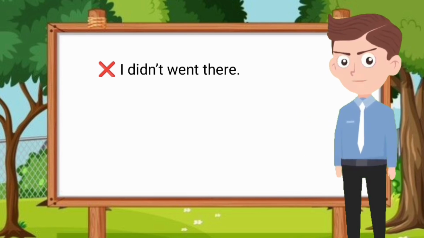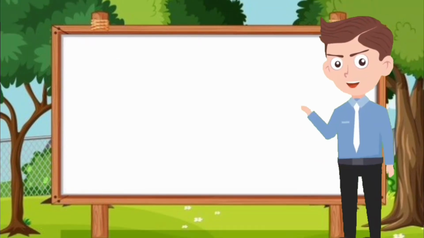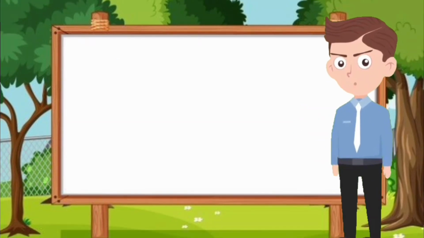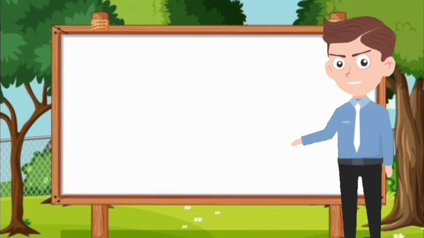We have I didn't went there. The correct form is I didn't go there. I didn't went there is the incorrect form, and the correct form is I didn't go there.